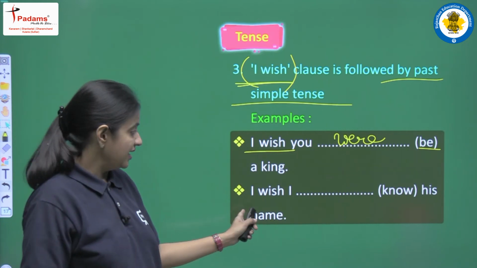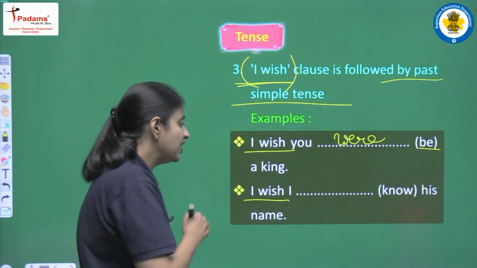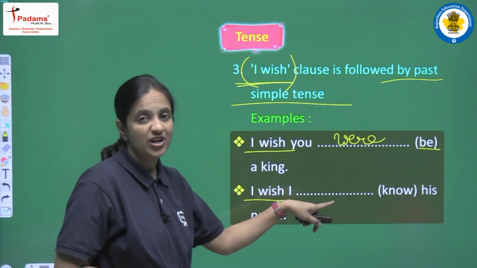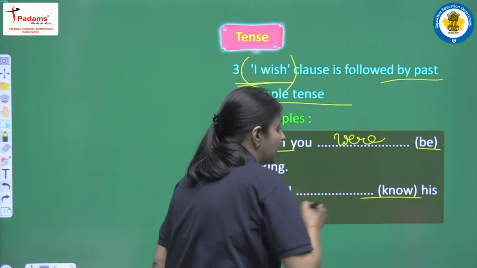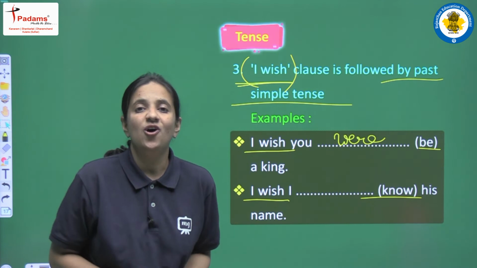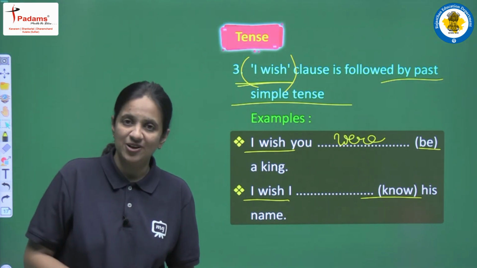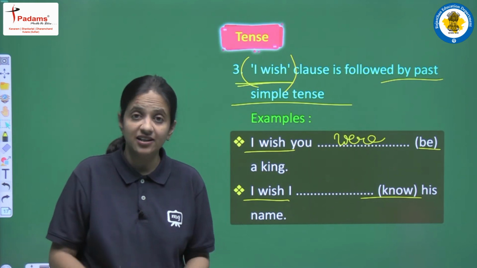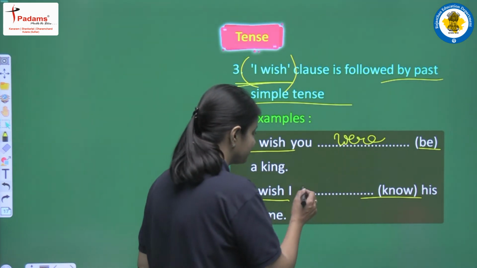Okay, next is "I wish I know his name." Again we are having a clause, that is "I wish". So after "I wish" we have to write past simple tense, and this is a positive sentence. We are having "know" here, so we all know that in a positive sentence we have to use the second form of the main verb, and no helping verb will be here because "did" is hidden here. So what is the second form of "know"? Yes, this is "knew".